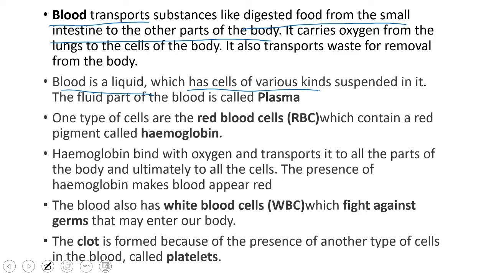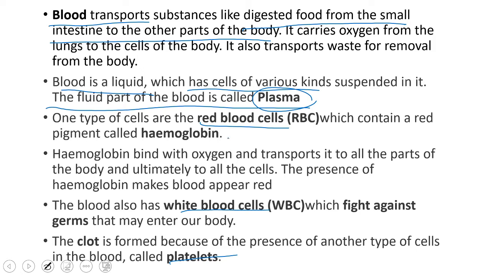The fluid part of the blood we call plasma. This is an important question: the fluid part of the blood is called plasma. And the types of cells: how many types of cells are present? There are three types of cells. One is red blood cells, the second is white blood cells, and the third is platelets.